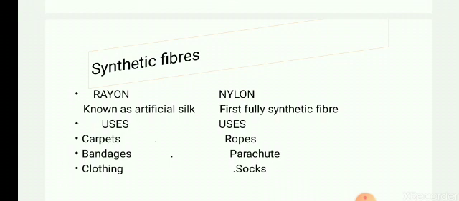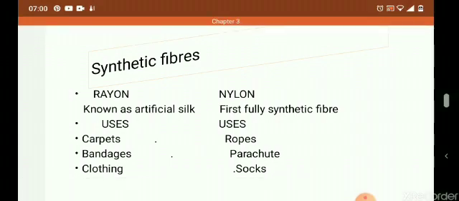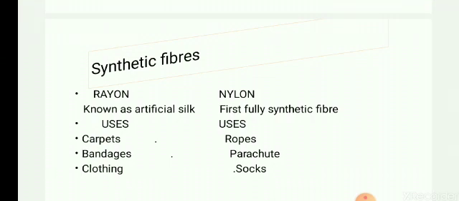Now nylon is stretchable and strong. That is the two basic qualities of this fabric. Because it is very strong, it is used to make ropes, parachutes, fishing net, and it is elastic, so it is used to make socks and other clothing material.